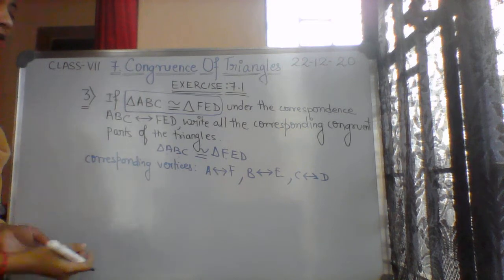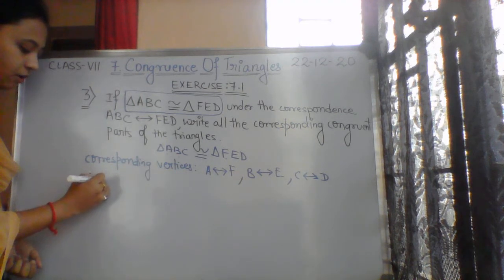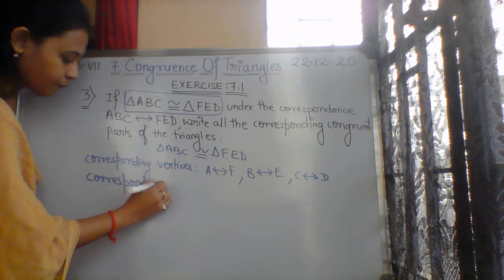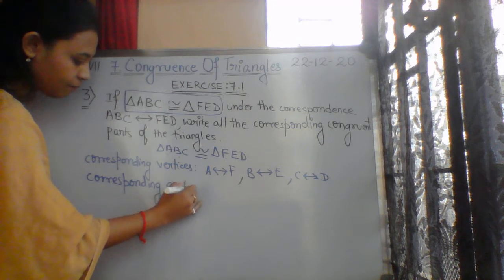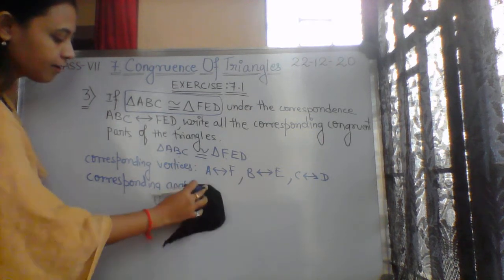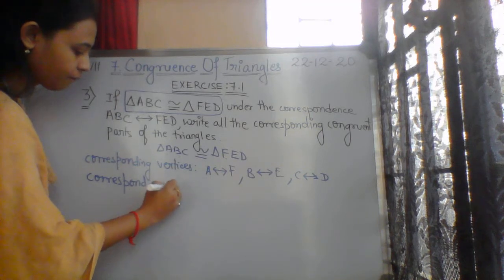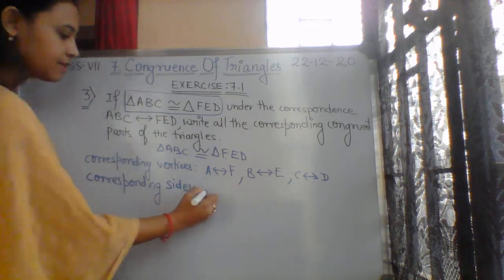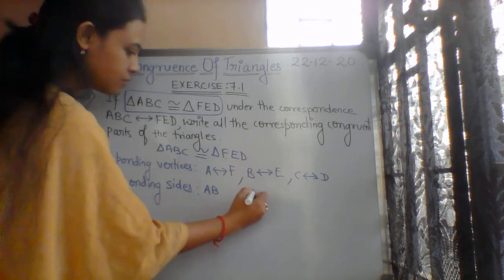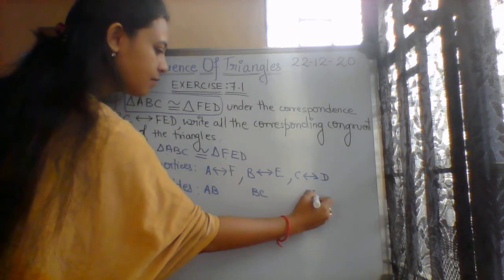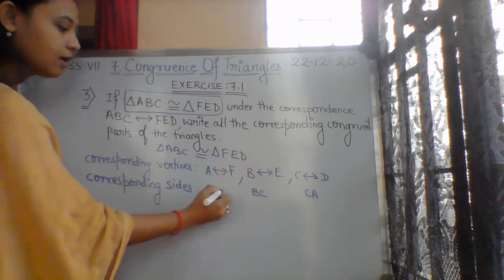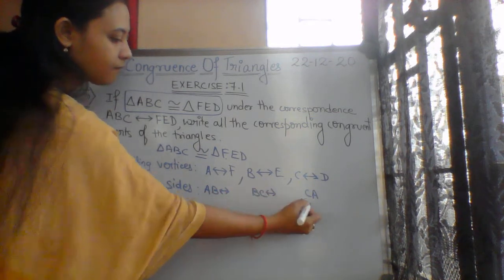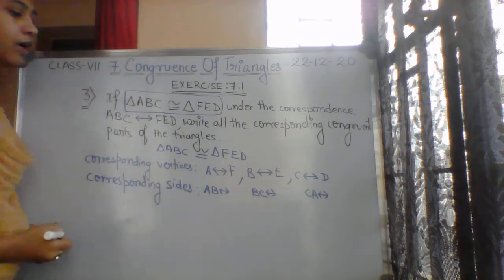So these are the corresponding vertices, because we are going to write the corresponding parts of the triangle. In the parts of the triangle we have vertices. Now first of all we will write corresponding sides. Triangle ABC obviously has the sides AB, BC and CA. Now it corresponds to which part in triangle DEF? That we have to write down.